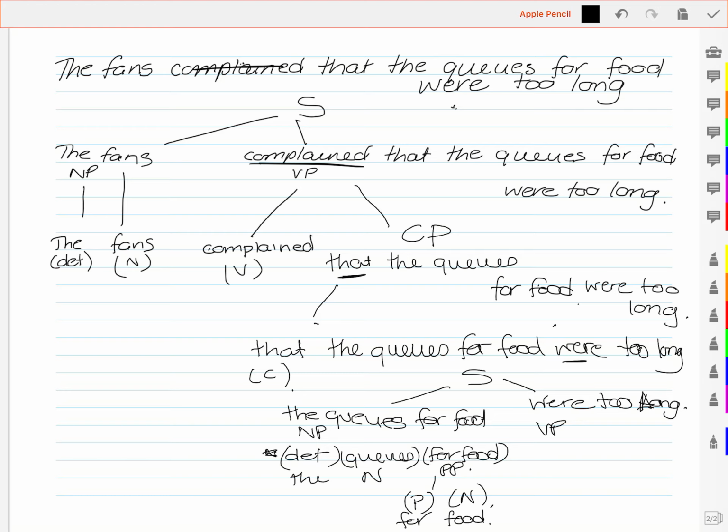Okay. If we look at our verb phrase, remember we take the head out of the phrase, which is the verb, were, and we know that's a verb. And we've got too long, which is describing the queues for food. So it's describing a noun, therefore it's an adjectival phrase. And when we look at that, long is our adjective, that's the head of that phrase. And too describes the adjective, so that then is an adverb. Okay, too is an adverb, and long is the adjective.